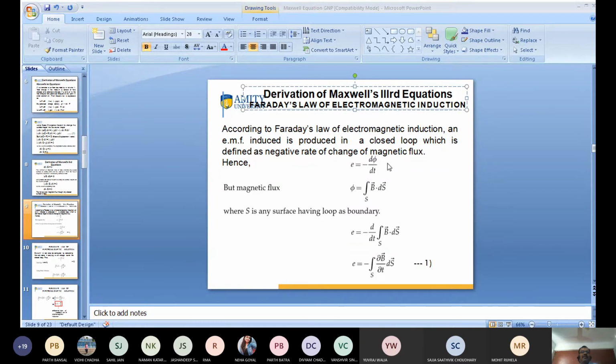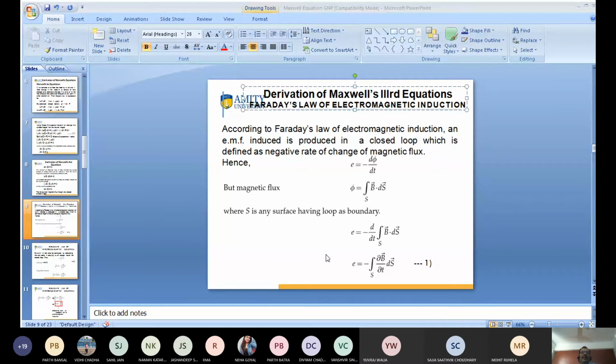So again, E is equal to minus d by dt of phi, where phi is the surface integral of B dot dS.